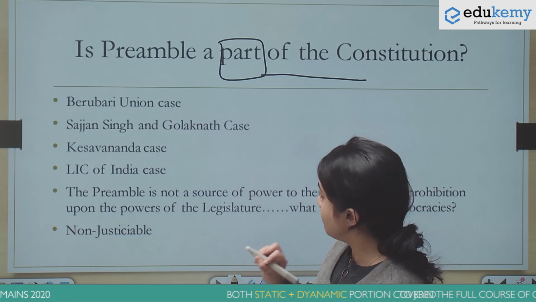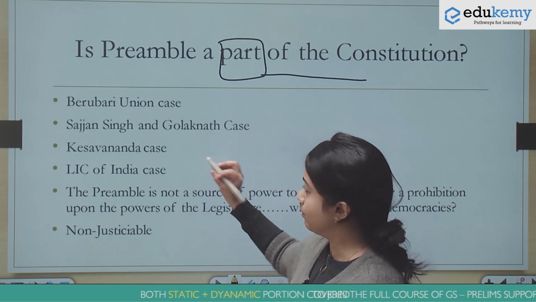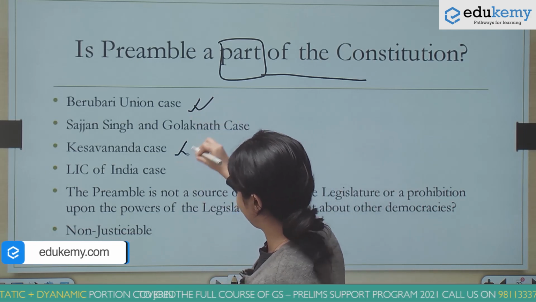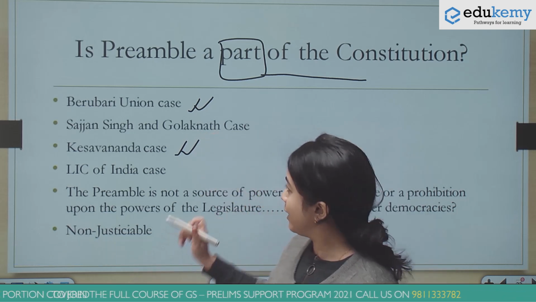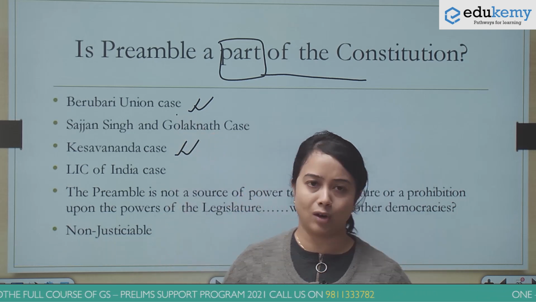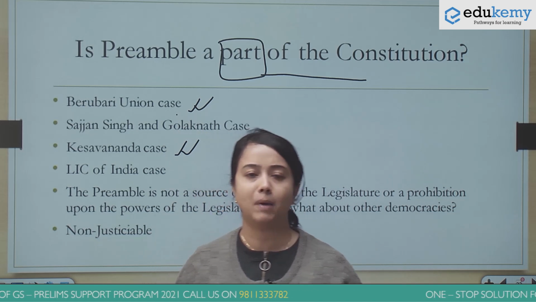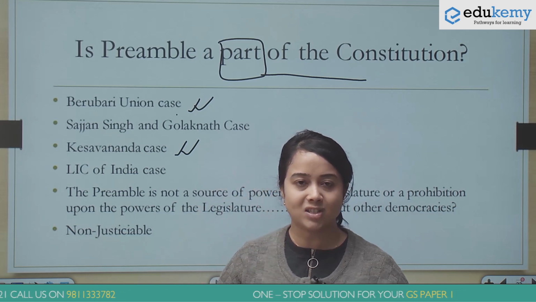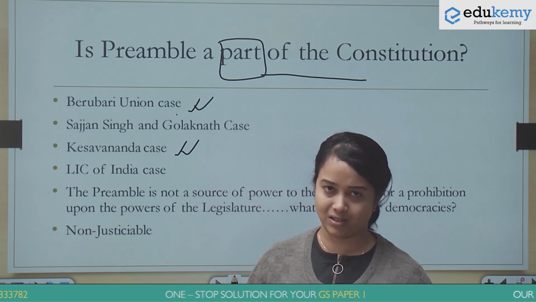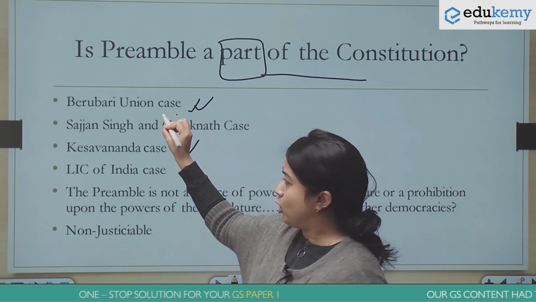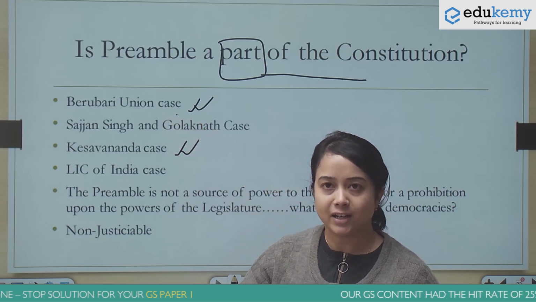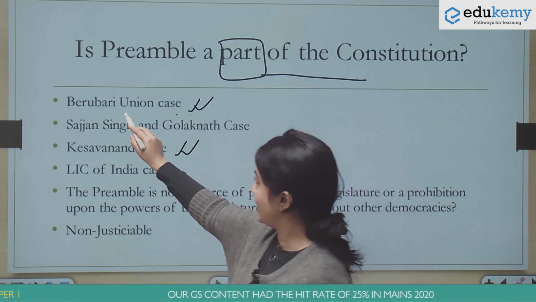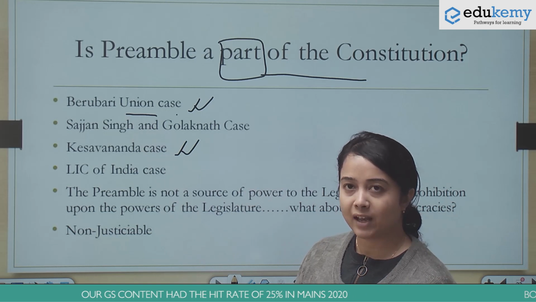Two of the important Supreme Court cases, the most important ones, are the Berubari Union case and the Kesavananda Bharati case. So coming to the Berubari Union case, what was this all about? This was basically related to a boundary issue, and this was about India ceding some of its territory to Pakistan. And this was not a case as such, but a presidential reference to the Supreme Court. So what happened in this case is very interesting if you know the background.